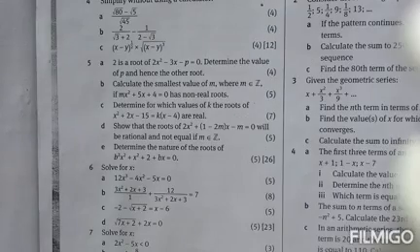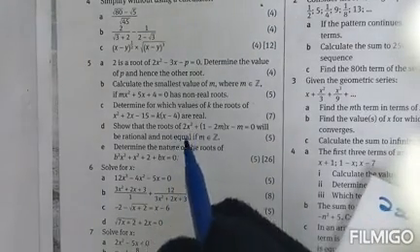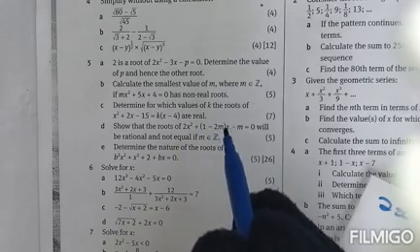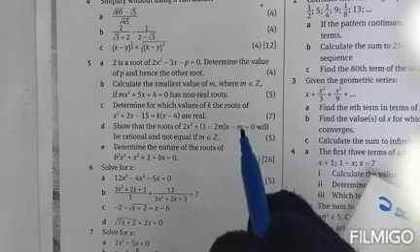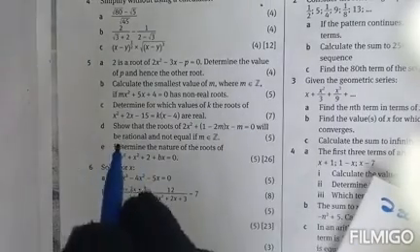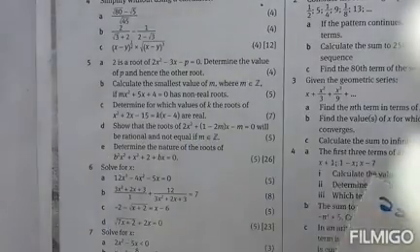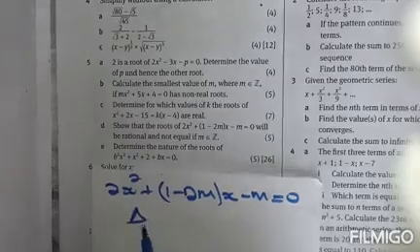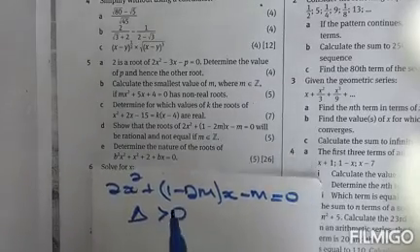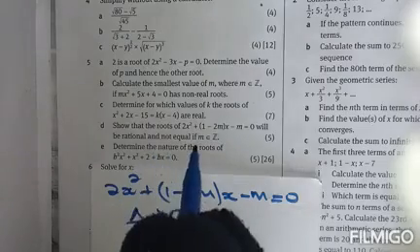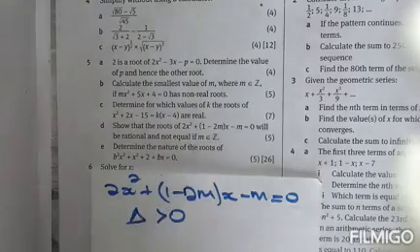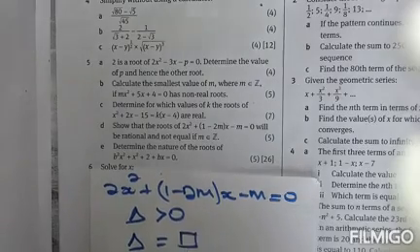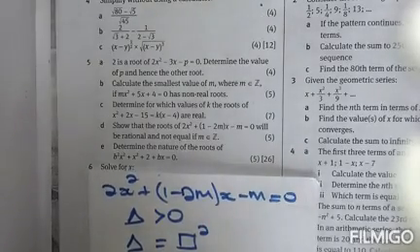Question D says, show that the roots of 2x squared plus (1 minus 2m) multiplied by x minus m equals 0 will be rational and non-equal. To do that, we're going to use the discriminant. We have to show that the discriminant is greater than 0 for non-equal roots, and also that the discriminant is a perfect square.